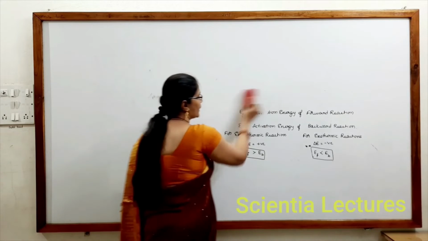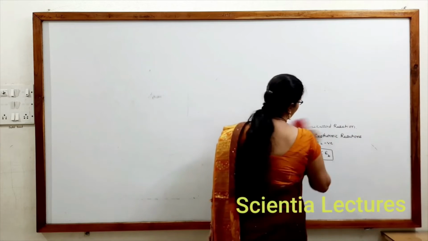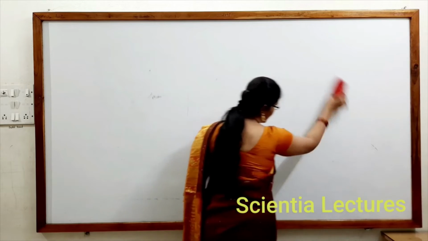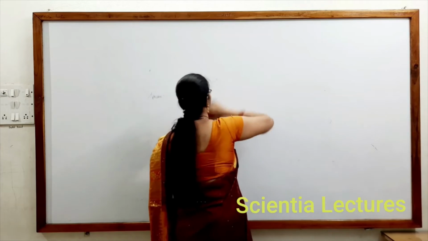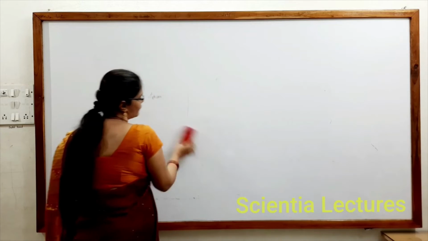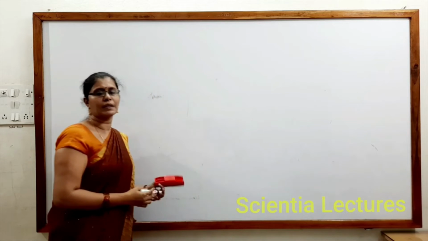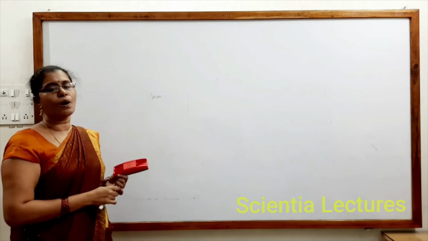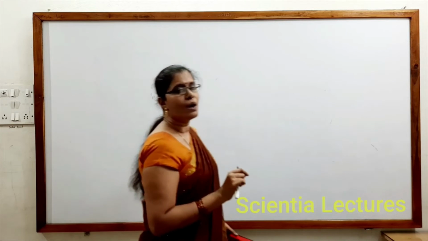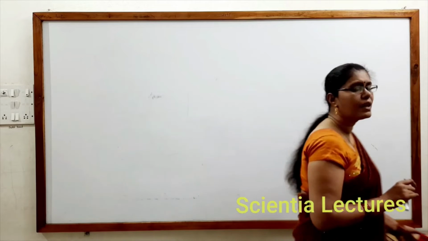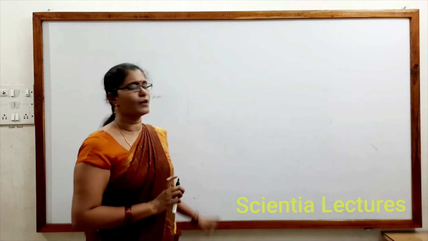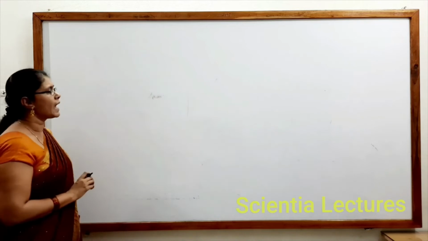So remember, what kind of questions can be asked from this? Delta E calculation, or EB calculation, or EF calculation, or you may have to identify whether the given reaction is endothermic or exothermic. If delta E is positive, endothermic. Delta E is negative, exothermic. Always for an endothermic reaction, EF must be greater than EB. Always for an exothermic reaction, EF must be lesser than EB. So remember that condition carefully. From this, such questions could be asked.